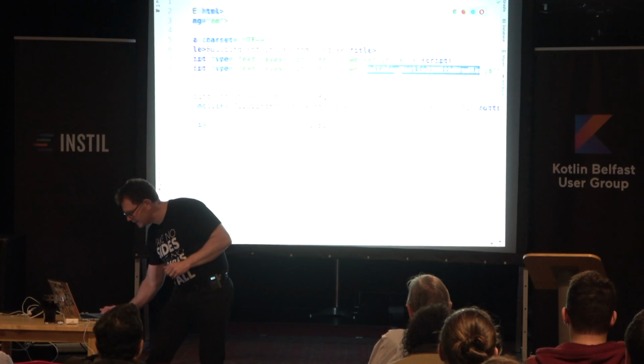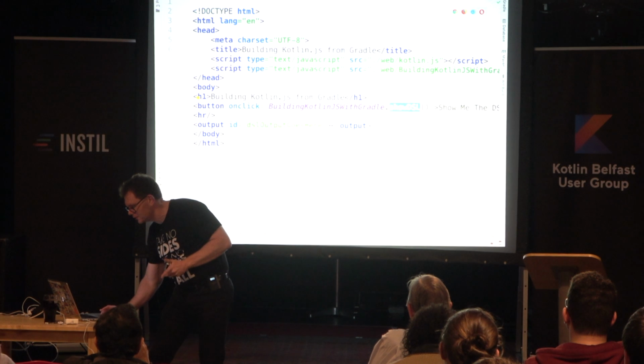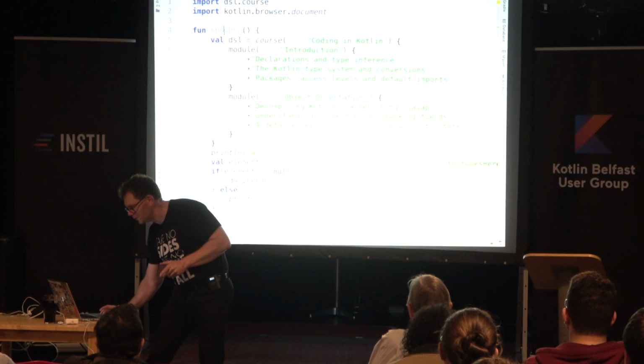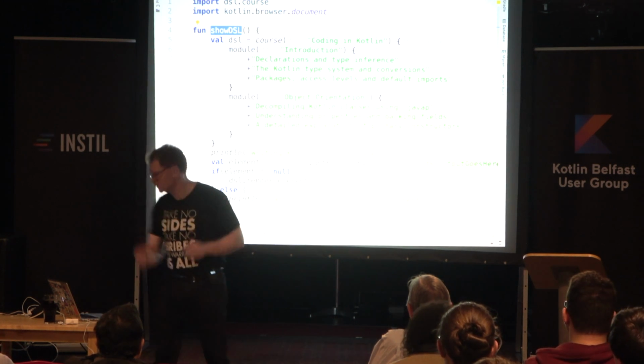So I've got my little button here, and whenever you click on the button, we're going to go into the generated module and just call the JavaScript version of that Kotlin function, the one that I had there. Everybody okay with that? Yeah, so it works just fine.